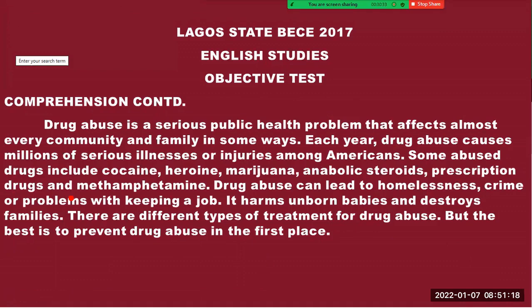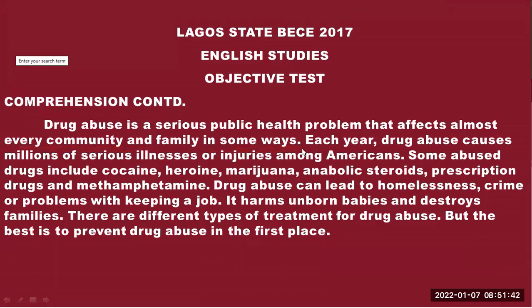You can see it in paragraph 3, all right? In paragraph 3, drug abuse is a serious public health problem that affects almost every community and family in some ways. So that's exactly it, and that shows us that we have picked the right option.